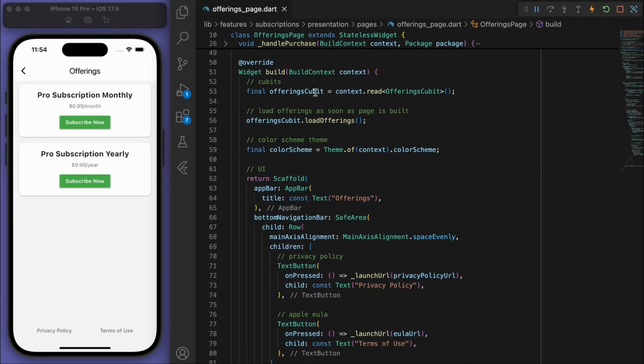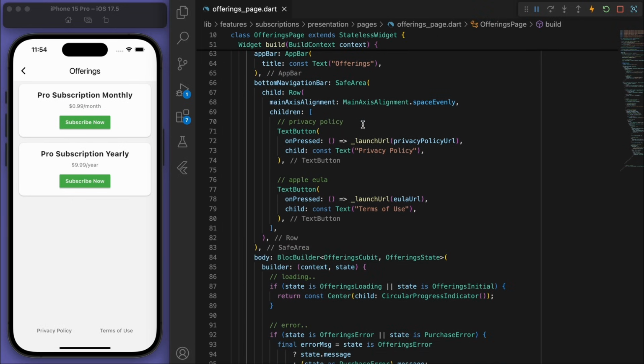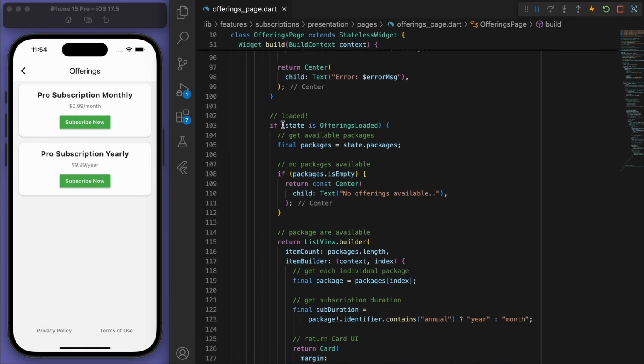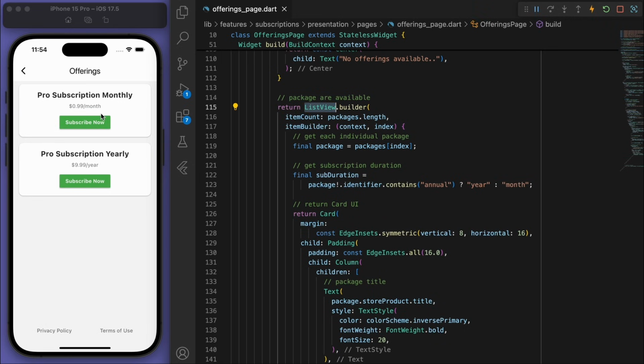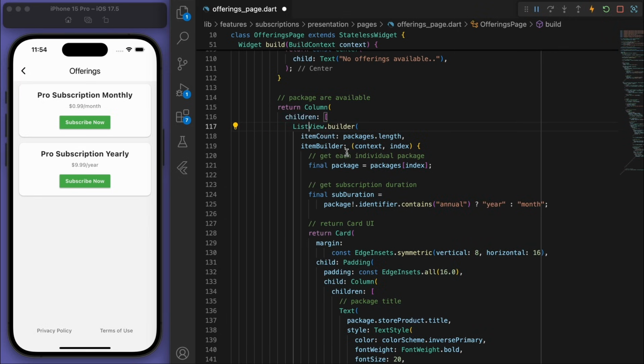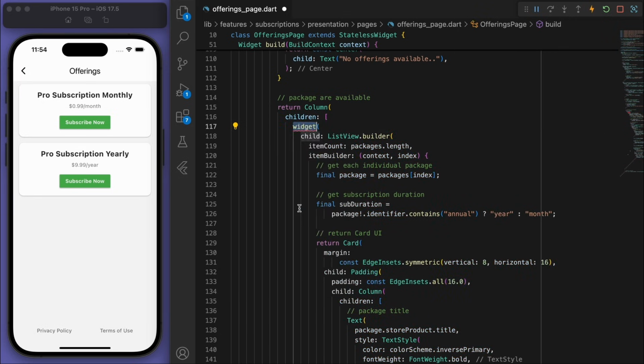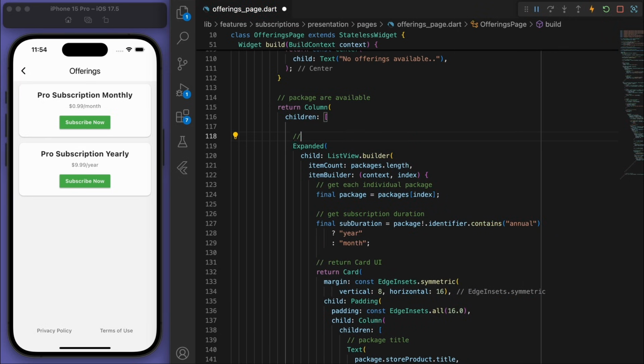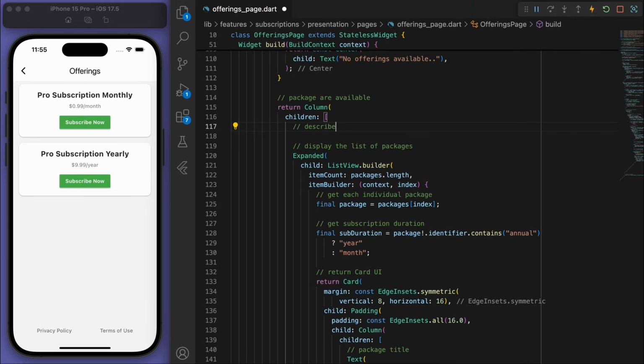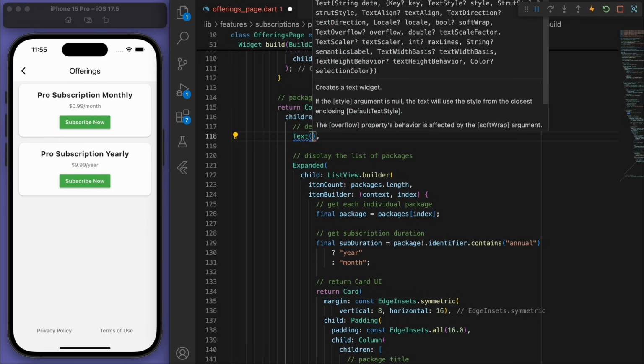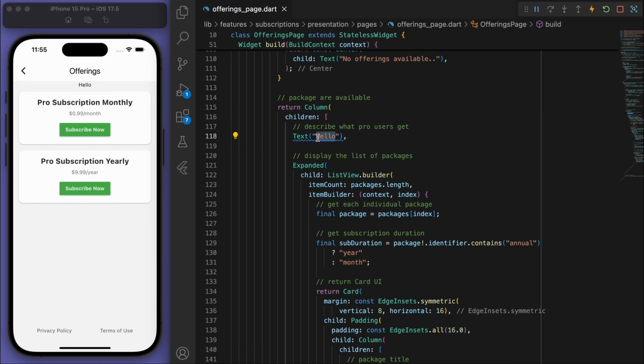where we are creating the UI, we got the loaded packages and we're putting them in a list. And so let's wrap this list in a column and just make it expanded to fill up the entire space. And just above it, I'm going to bring in a little bit of text to describe what the Pro subscription will bring you. Right, so yeah, there's that bit of text in there. So I'm going to say something like, Pro users unlock posting and commenting capabilities.